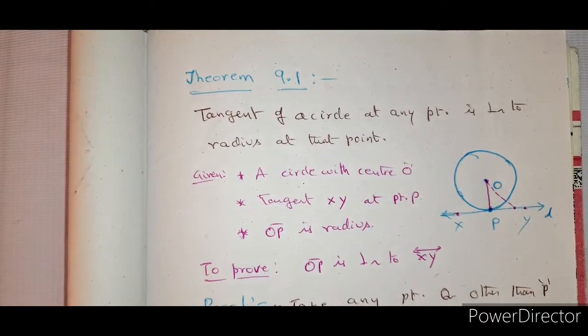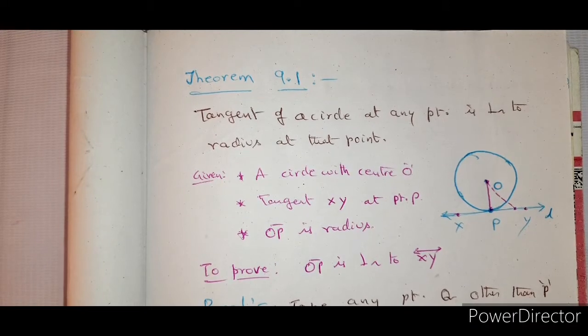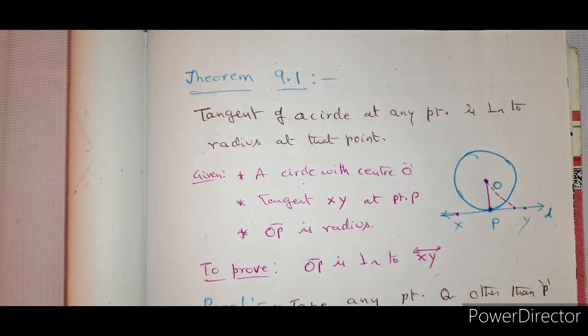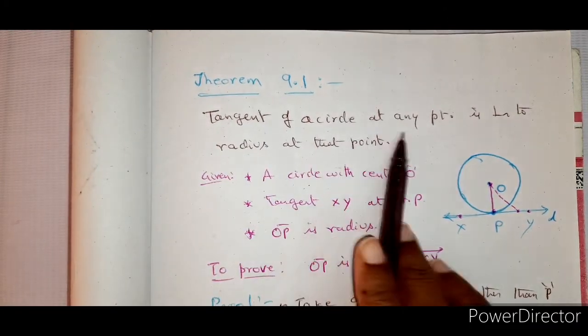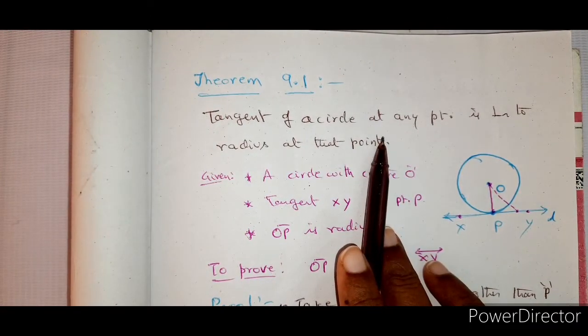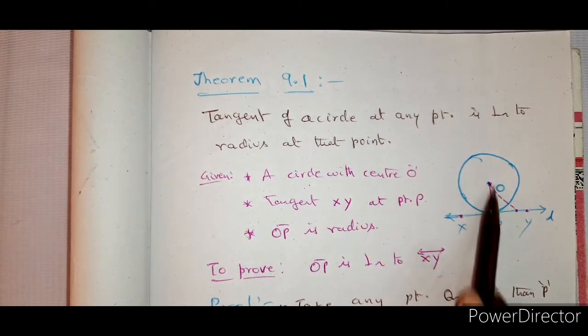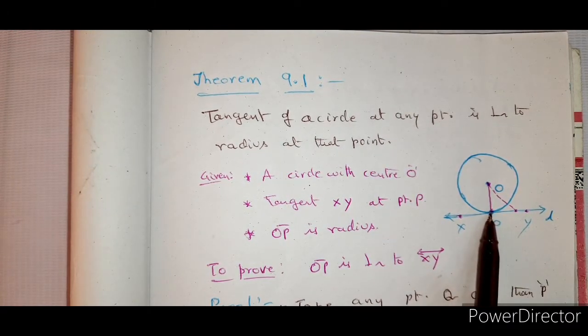Next one is theorem 9.1. Tangent of a circle at any point is perpendicular to the radius at that point. This is a characteristic of tangent we studied. What did we define a tangent as? It touches the circle at only one point, and the radius drawn from that point is perpendicular to the tangent. Now we have to prove that, that is the theorem. What is the statement of the theorem? Tangent of a circle at a point is perpendicular to the radius drawn through the same point,